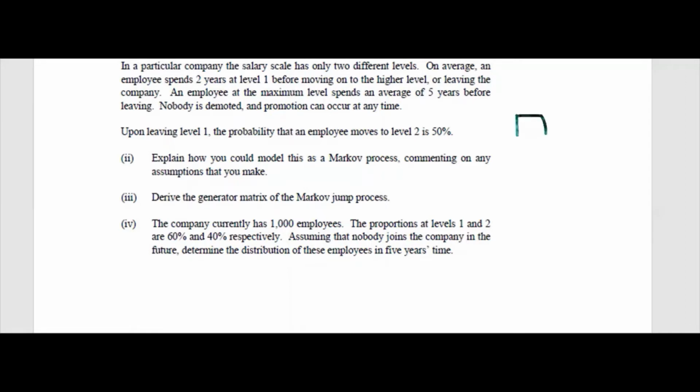Suppose this is 1, level 1, and this is level 2, promotion here, or according to the company, whenever you leave, this is suppose 3, okay, leaving company. You can write promotion, it's like normal level, okay. Suppose someone comes here, and then there is a 50% chance going here and here.